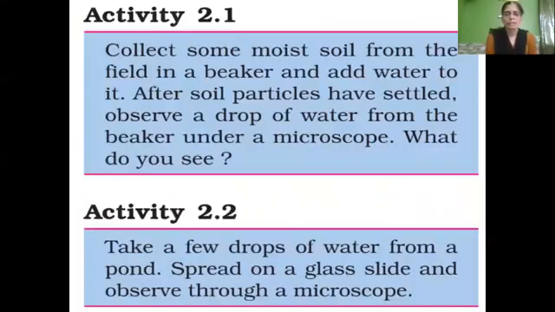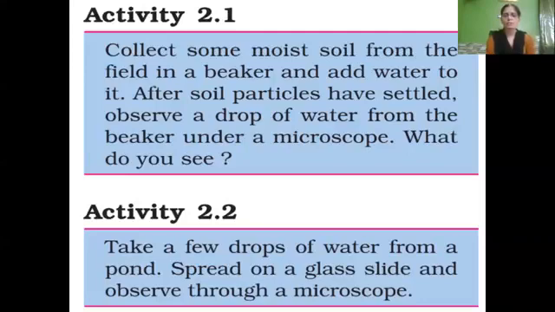To understand where microorganisms are present, if you take some moist soil from the field, put it in a beaker and pour water in it, after the soil particles have settled, if you take a drop of water and observe it under a microscope, we can see very minute organisms.